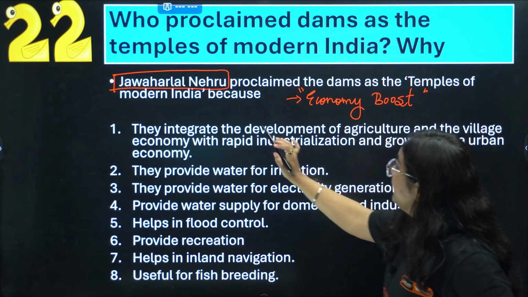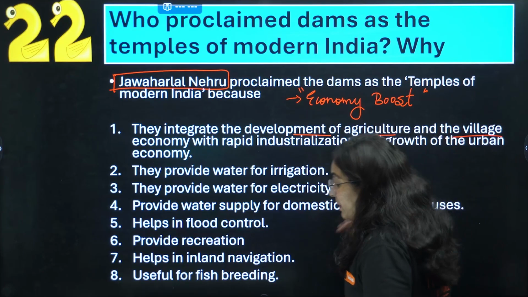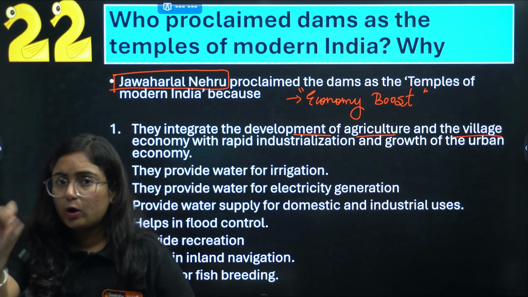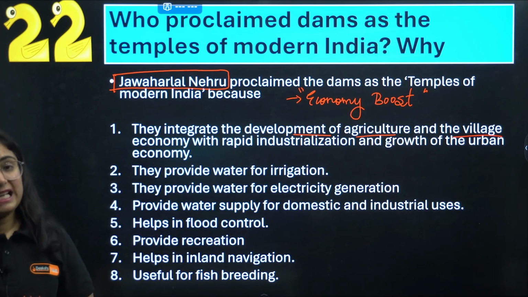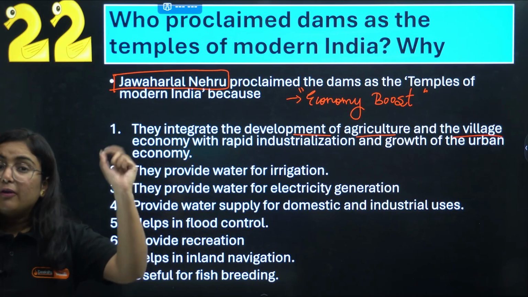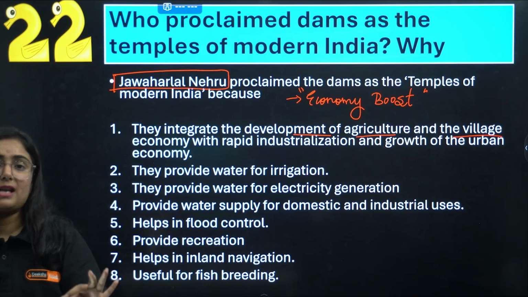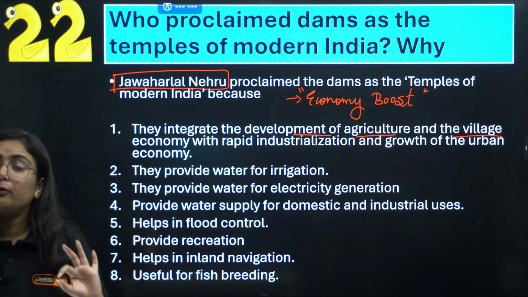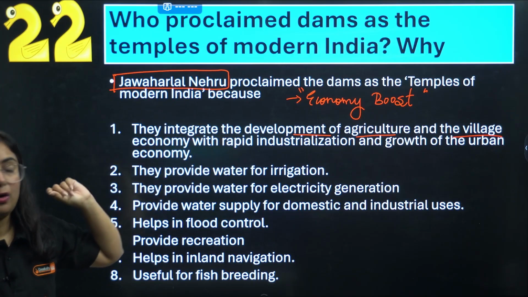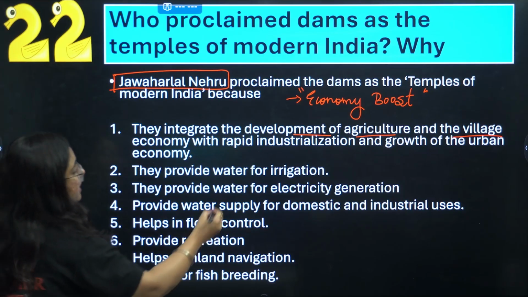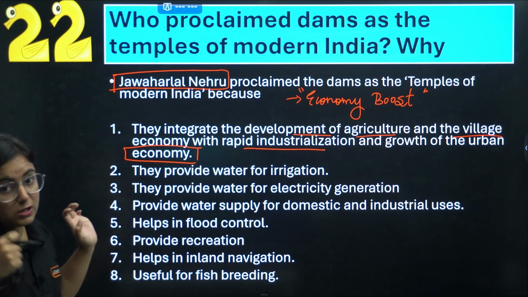So basically, they integrate the development of agriculture and the village economy. We know that India is an agriculture dominant nation, and for that agriculture, we need good irrigation. When the lands are well irrigated, they have the capacity for more crop production and will boost the village economy. Hence, they integrate with the development of agriculture and rapid industrialization that will eventually lead to the urban economy also.